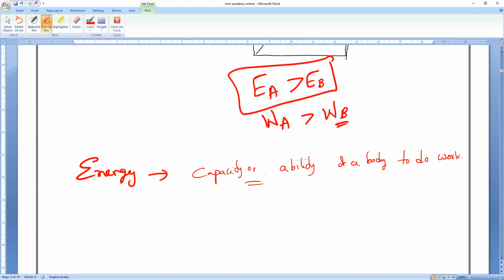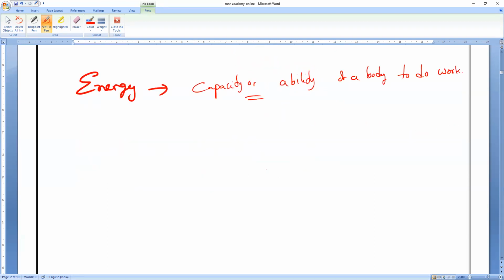Now, if you take the amount of energy possessed by a body, suppose my body is possessing 100. What is the SI unit of energy, everybody? SI unit of energy. What is that, everyone? Joules. Clear, everyone?